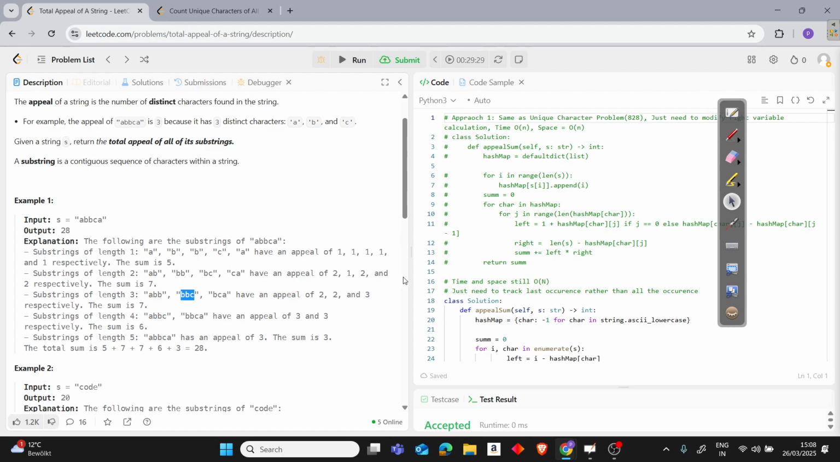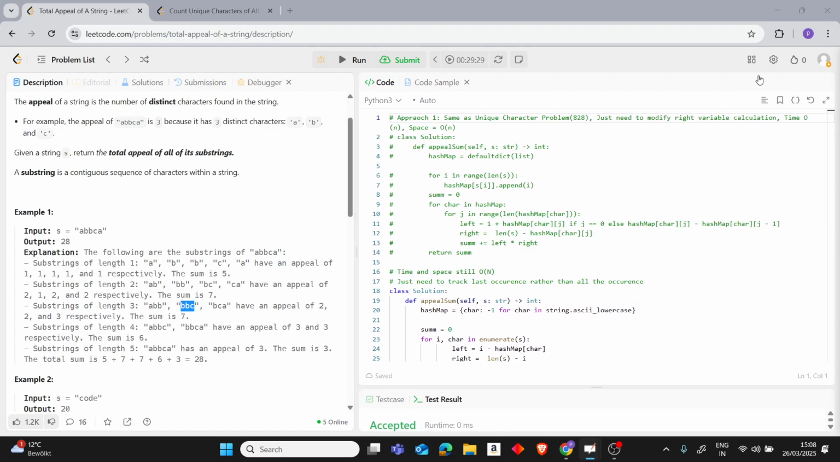So again, we will use the same method, and I have a couple of approaches. All these are mentioned here step by step. Let me just take this.